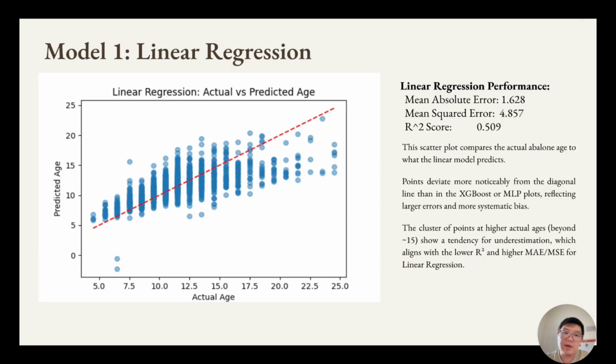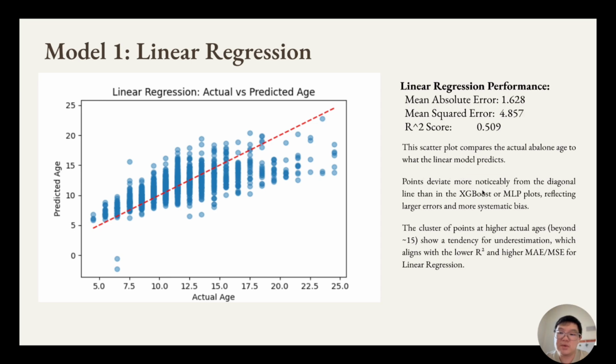So our next slide will be our linear regression's performance. It has an MAE of 1.628, MSE of 4.85, and our R-square score is 0.5. And the scatter plot compares the actual abalone age to what the linear model predicts.